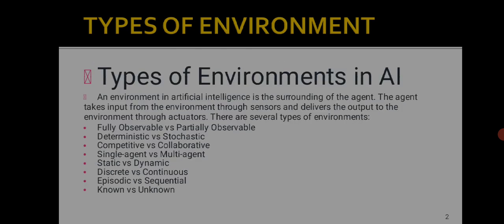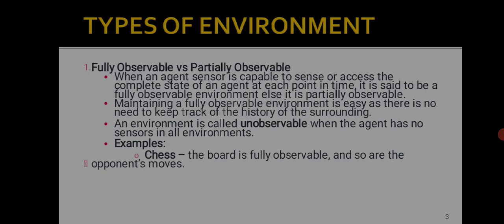the various types of environments in AI, and they are fully observable versus partially observable, deterministic versus stochastic, competitive versus collaborative, single agent versus multiple agent, static versus dynamic, discrete versus continuous, episodic versus sequential, and known versus unknown. So these all are the various types of environment in AI.